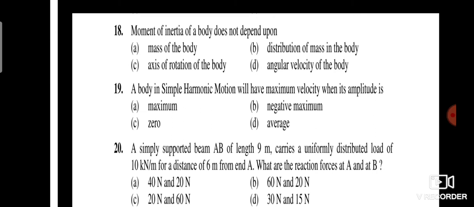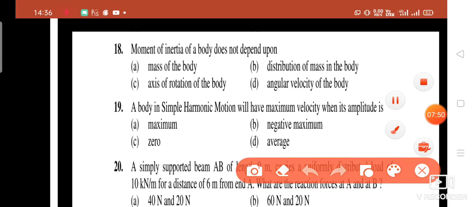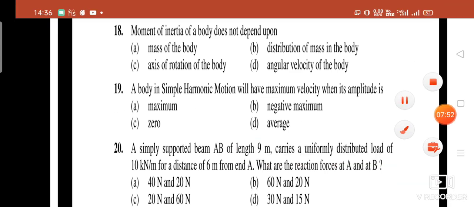19th is, a body in simple harmonic motion will have maximum velocity when its amplitude is, A, maximum, B, negative maximum, C, 0, and D, average. So guys, your right answer is average.